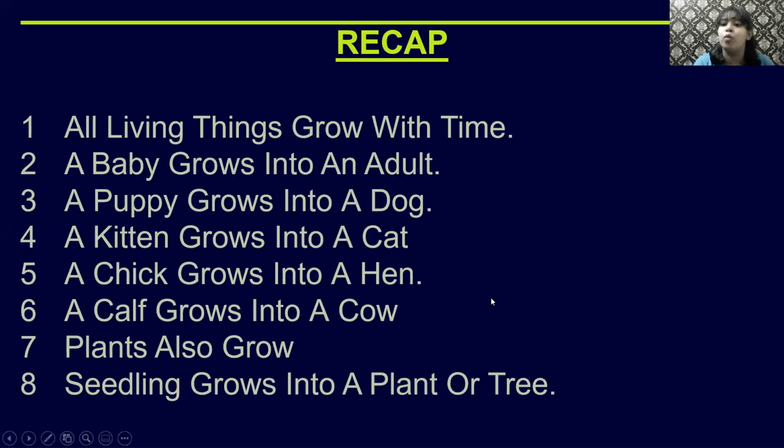Okay, let's recap what we just learned about living things grow and non-living things don't grow. You can all read it along with me. All living things grow with time. A baby grows into an adult. A puppy grows into a dog. A kitten grows into a cat. A chick grows into a hen. A calf grows into a cow. Plants also grow. Seedlings grow into a plant or tree.